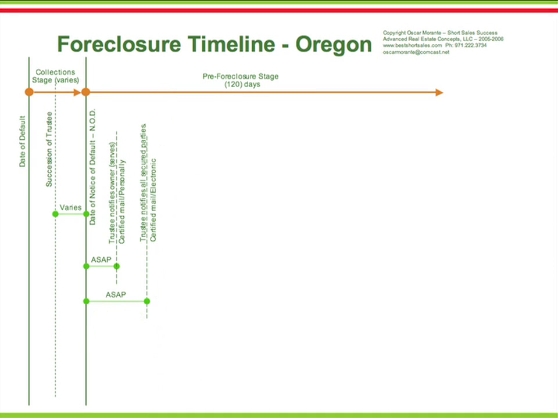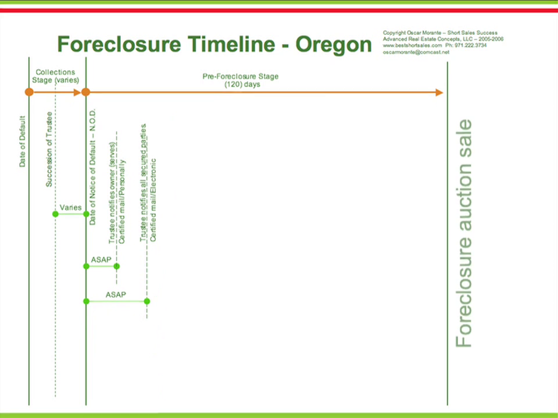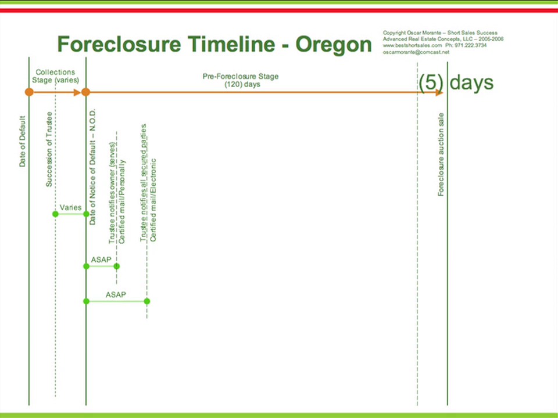The notice of trustee sale establishes the foreclosure auction date and time. The last day for the property owner to reinstate the defaulted loan is 5 days prior to the auction date. Within those 5 days prior to the auction sale date, the bank is no longer required by law to allow loan reinstatement by the owner. Once in this period, the creditor may or may not allow reinstatement. At this point, the creditor typically compels the property owner to pay off the loan in full.